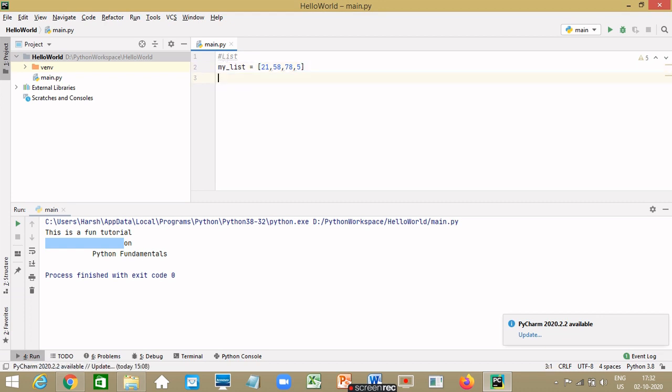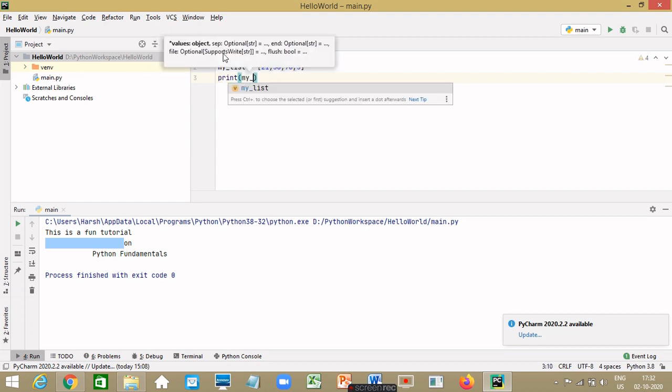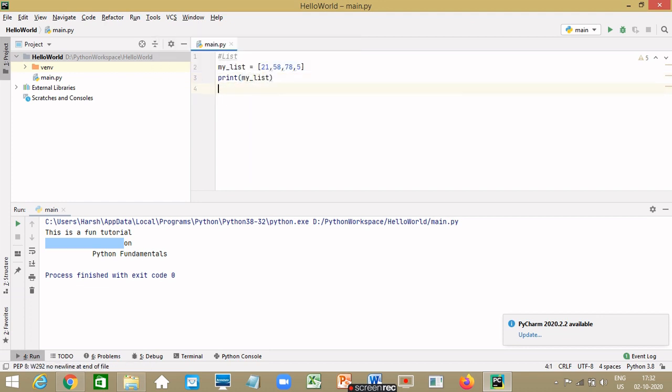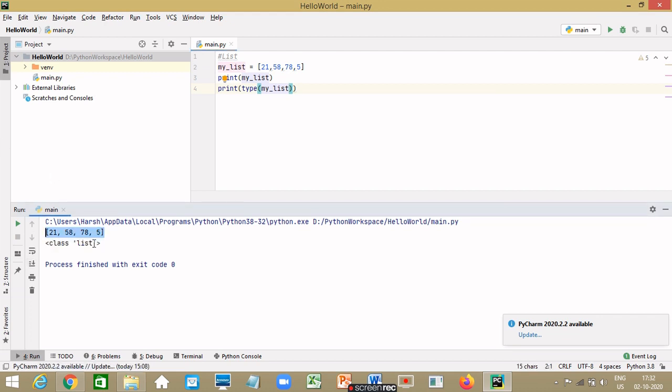So let's print this list and also print the type of it. So here, the list is printed as it is, and the type of this variable is list.